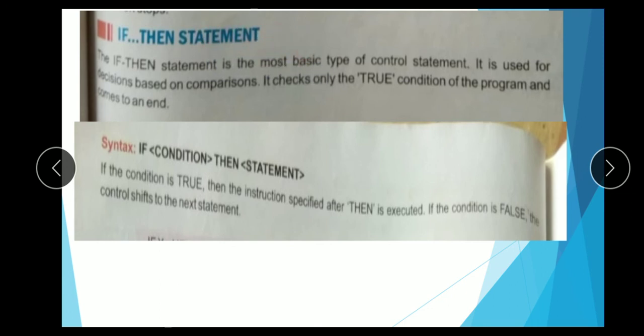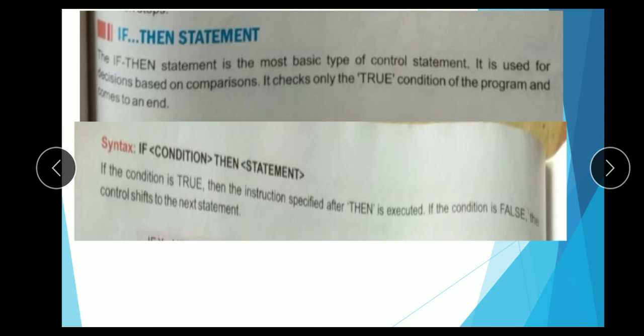If then statement. The if then statement is the most basic type of control statement. It is used for decisions based on comparison. It checks only the true condition of the program and comes to an end. It means if the condition is true, then the statement runs, and after that it moves to the end.